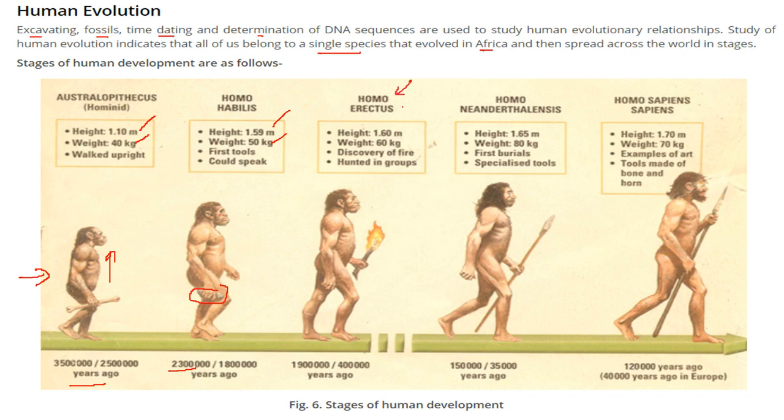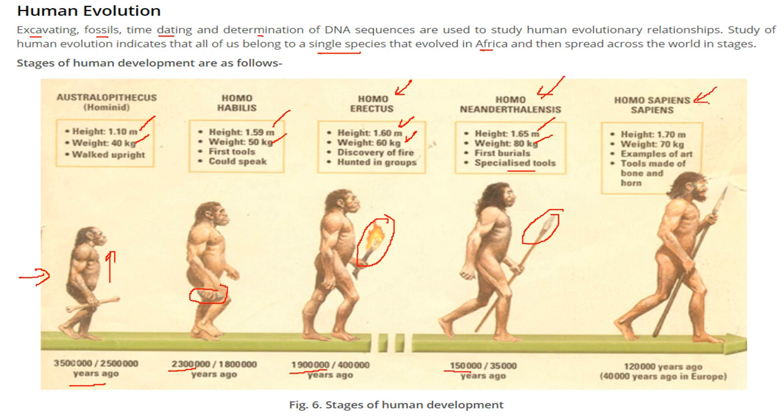Homo erectus, height 1.6, weight 60 kg. They discovered fire. They started to live in groups and hunted together, 19 lakh years ago. Homo neanderthalensis, height 1.65, weight 80 kg, and they buried those who died. They were able to make specialized tools for hunting, say 150,000 years ago.